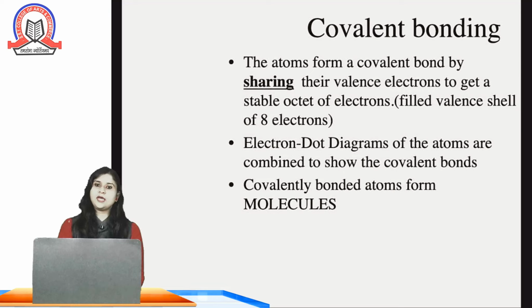So, as we have seen, in covalent bond, atoms are sharing their electrons, so they are forming a molecule together. And in the ionic bond, we have seen atoms are donating or accepting electrons and making ions. It means they are forming ions with negative and positive charge.